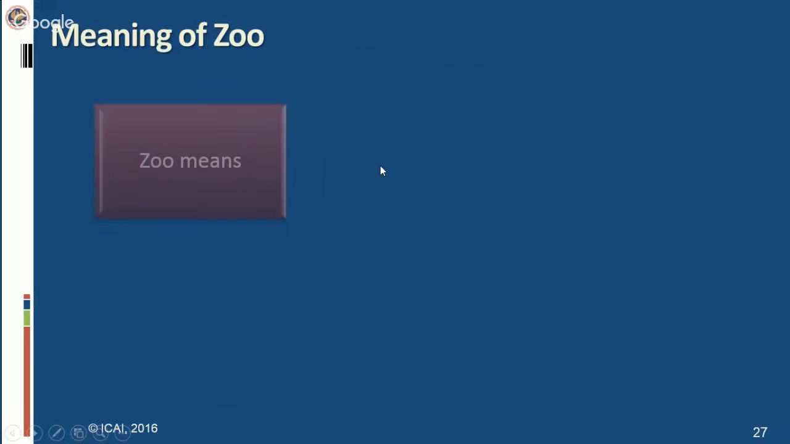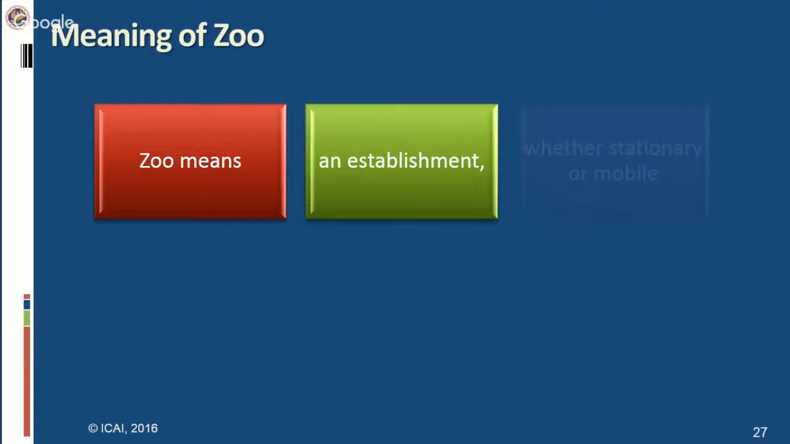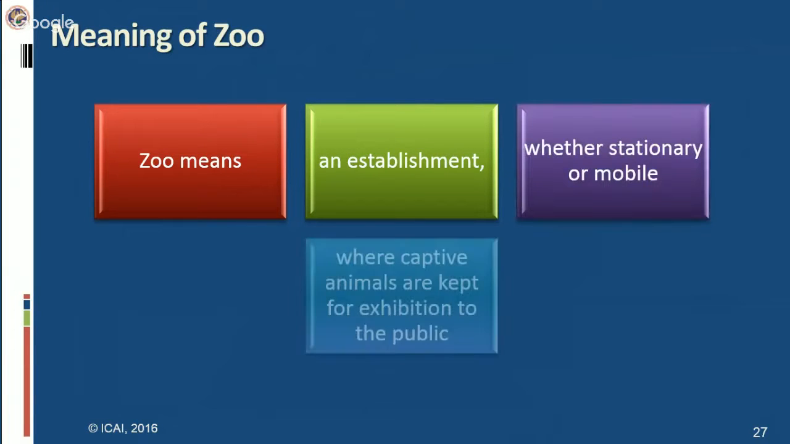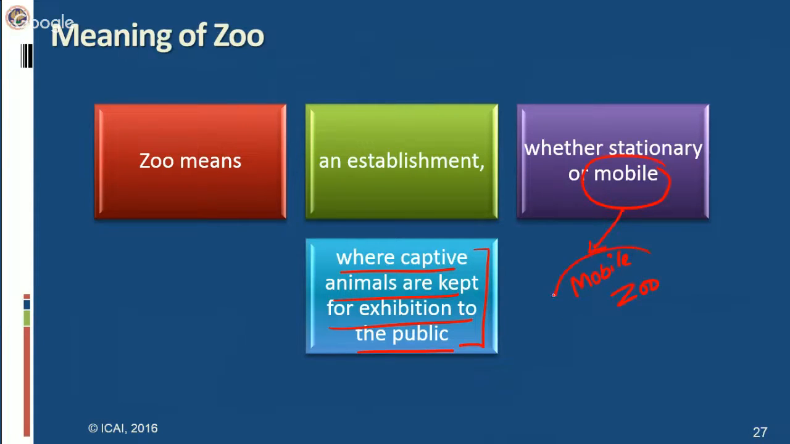Let us see the definition of zoo. Zoo means an establishment, whether stationary or mobile, where captive animals are kept for exhibition to public. Okay, so this is what zoo is. Now, the point which needs to be noted here is the mobile. The zoo can be stationary or mobile. So this implies that mobile zoo is also exempt. Entry to a mobile zoo is also exempt from service tax.